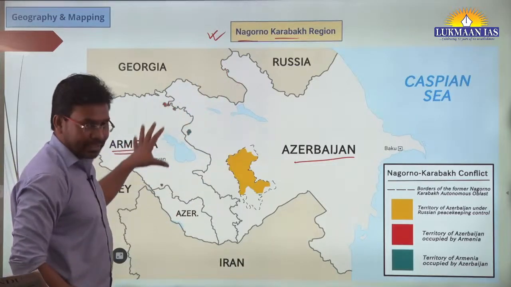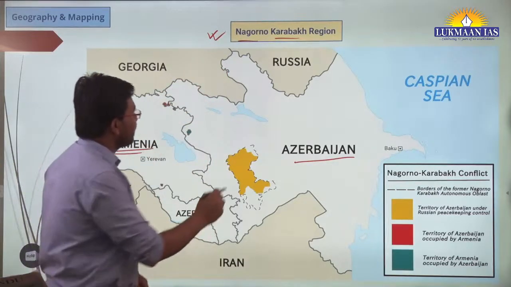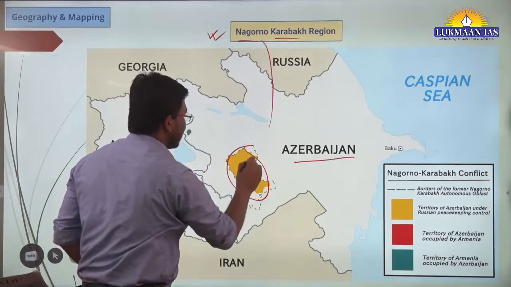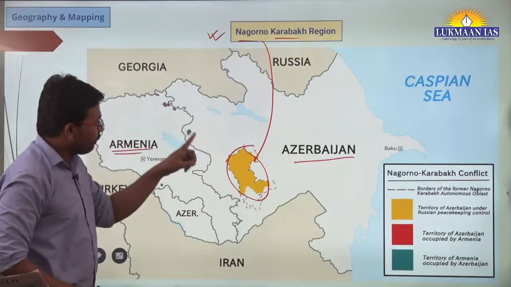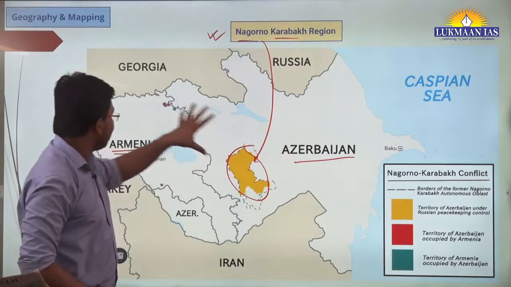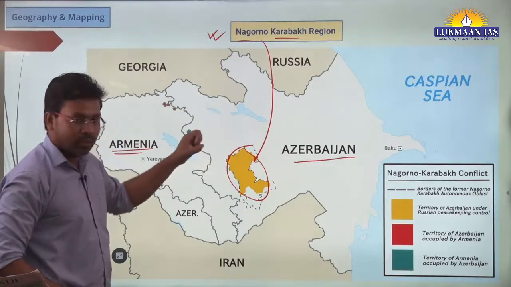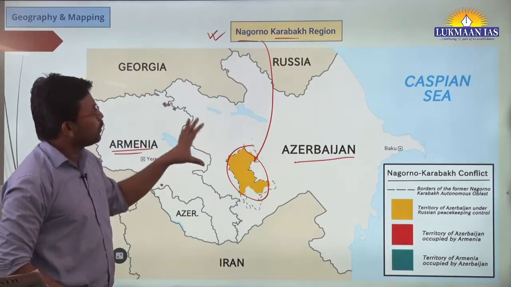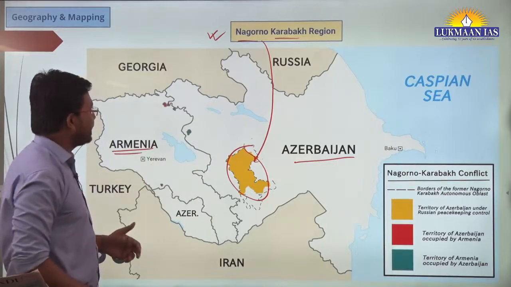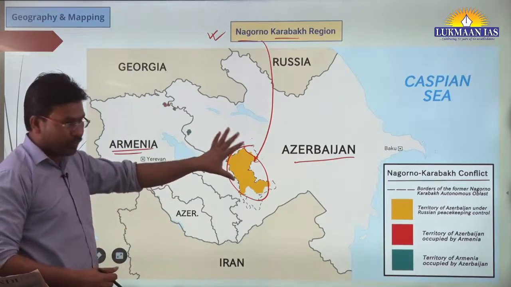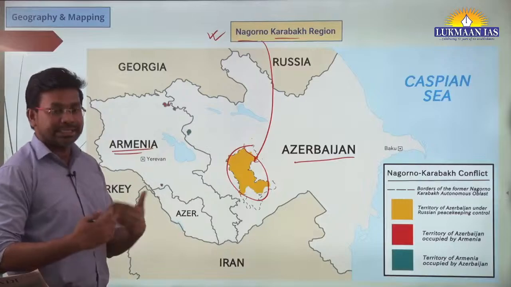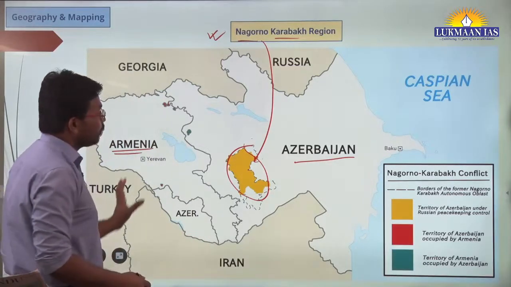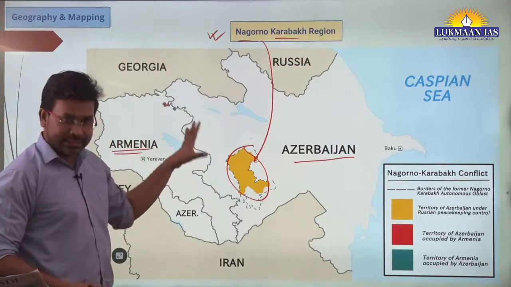The conflict related to this region, the Nagorno Karabakh region, lies between Azerbaijan and Armenia, related to holding power or authority in this particular region. We are going to understand where the Nagorno Karabakh region is located, and we are going to discuss the conflict as well. Quickly we will see where these countries are located.